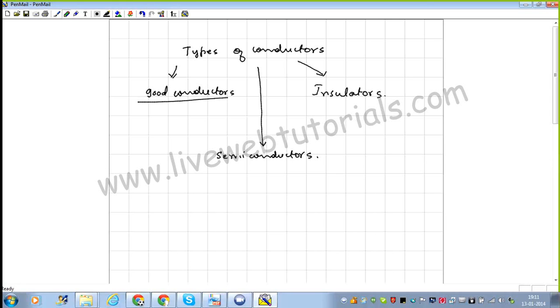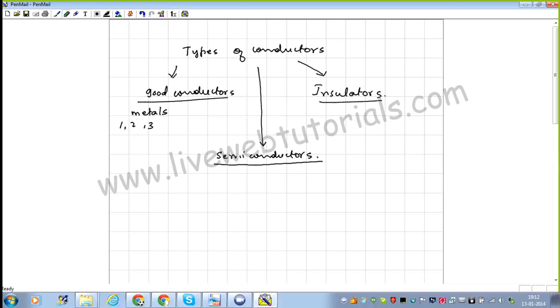Okay, good conductors will be those which are metals. They will be possessing either 1, 2 or 3 electrons in their outermost shell. So these are free electrons that will be able to conduct electricity very well. Insulators will be those materials which will not be able to conduct electricity at all, or they will be very poor conductors of electricity. These will be non-metals or materials like rubber, plastic, glass, etc.